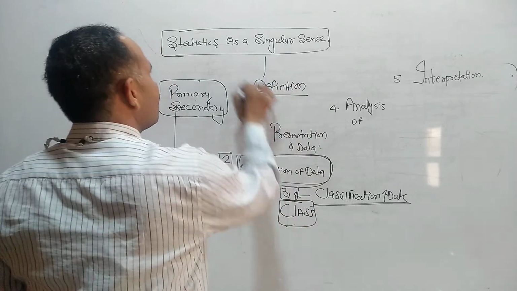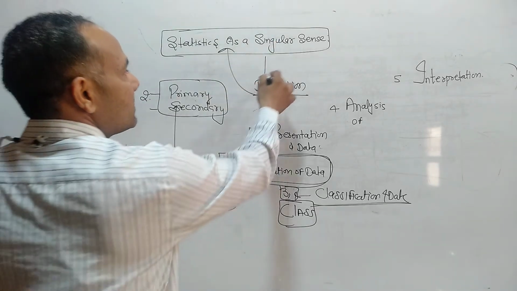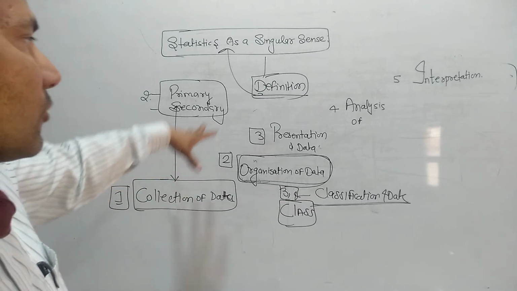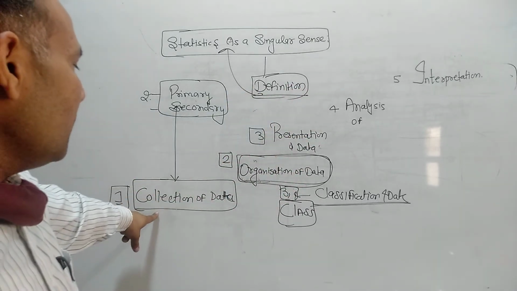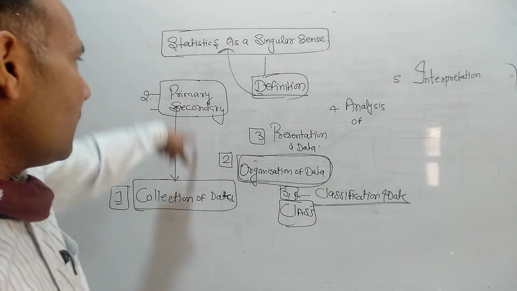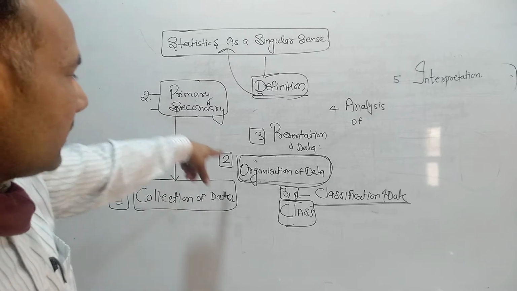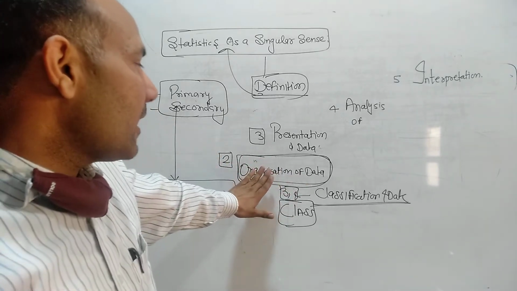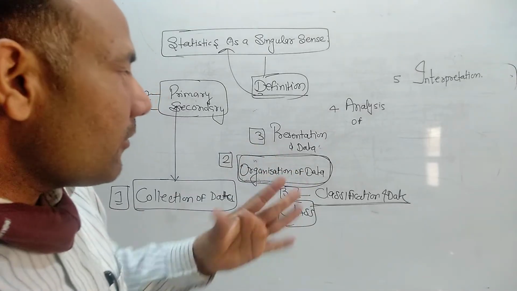Definition of statistics in the singular sense. Directly I could just write it, but I want to explain each and every point. First of all is the collection of data, and we will use two methods here: the primary method and the secondary method. After we collect the data, we organize it class-wise. Then we have divided the data.